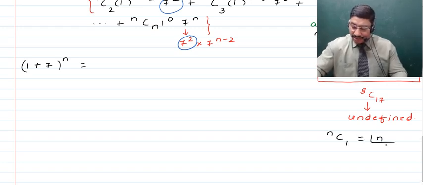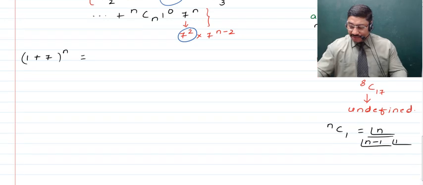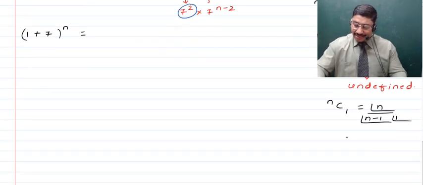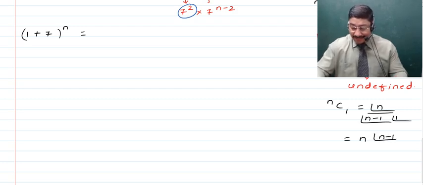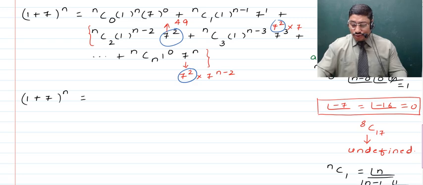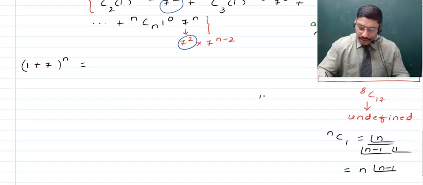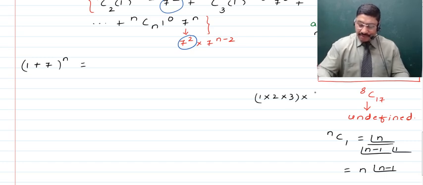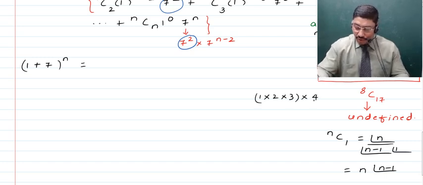It's going to come to be factorial n divided by (n minus 1) factorial times 1 factorial. Now if we further talk about this, here children, we can write this as factorial n times factorial of n minus 1, as if say you multiply 1 into 2 into 3, right, with a number which is 4, you will get this to be factorial 4.